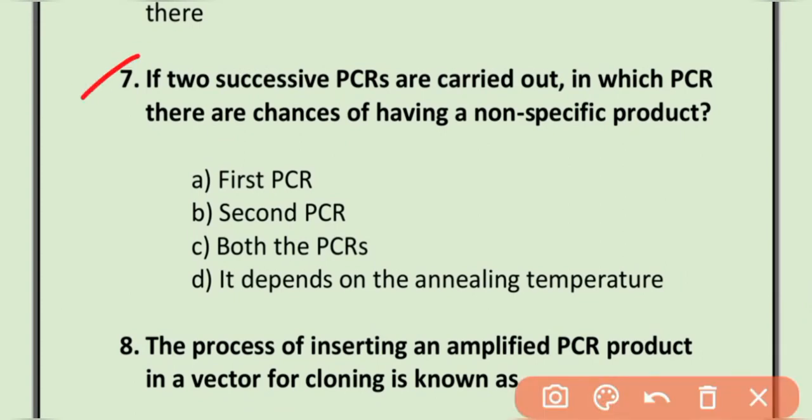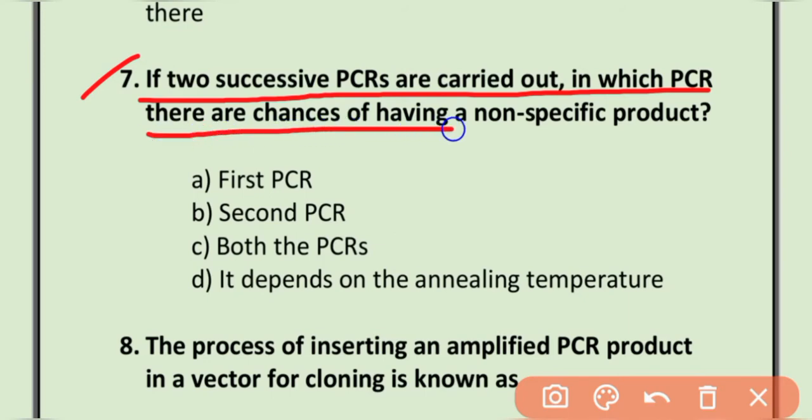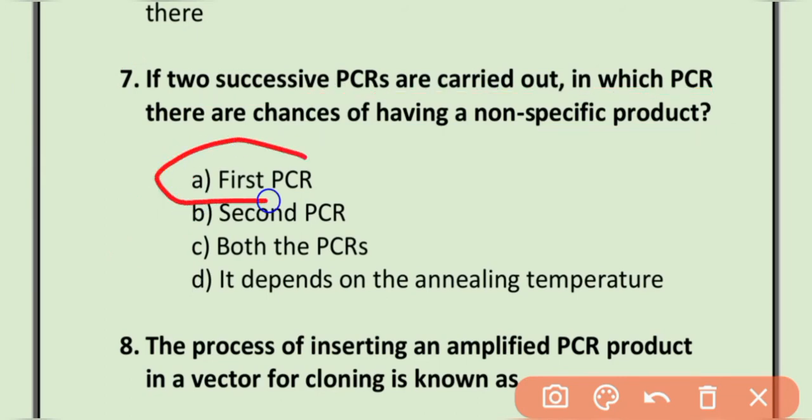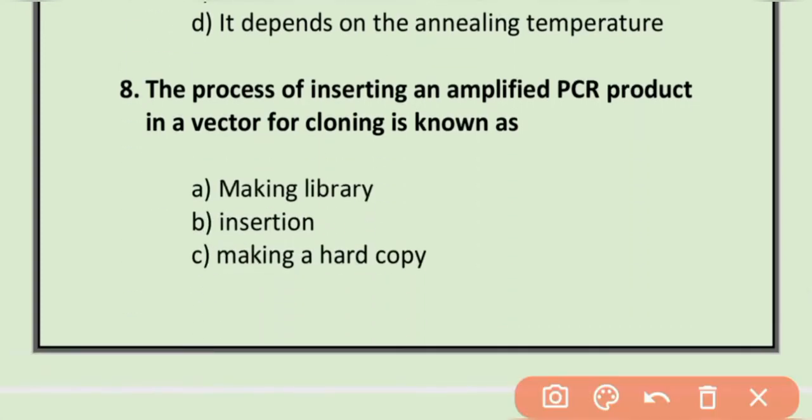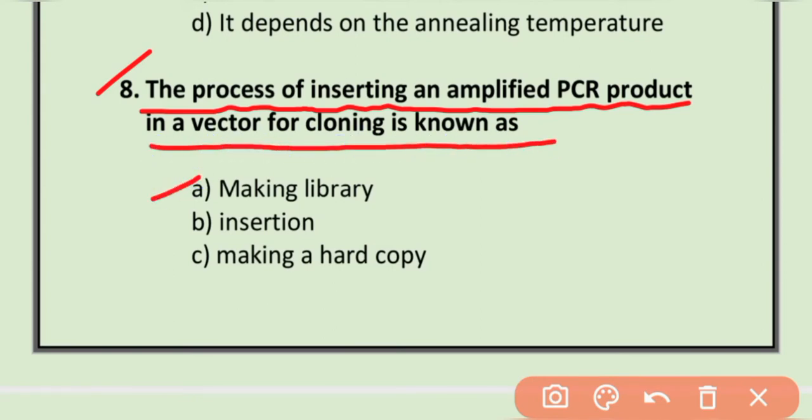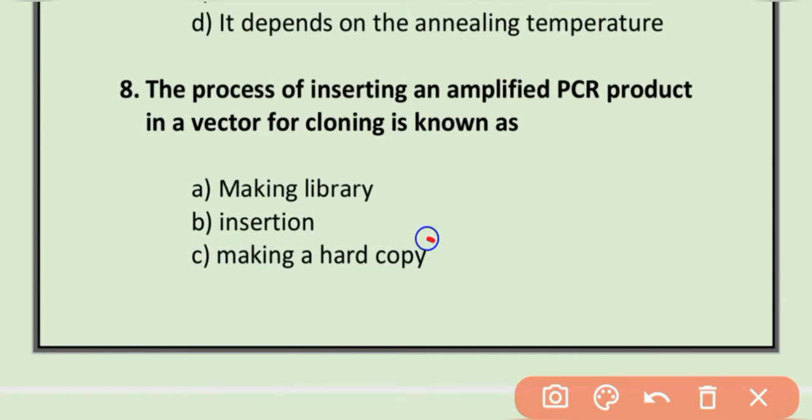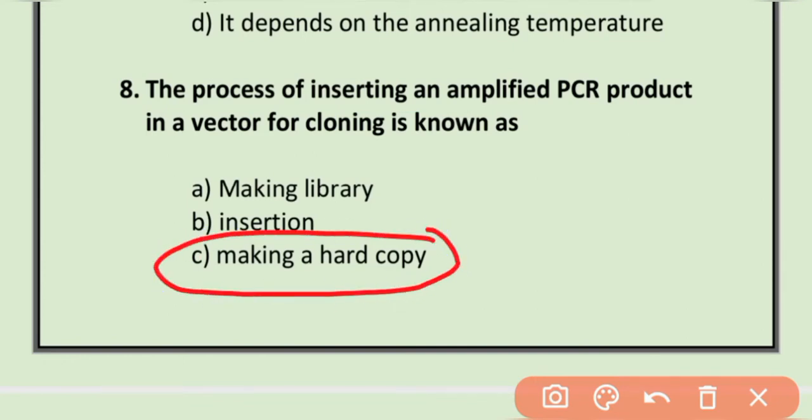MCQ number 7. If two successive PCRs are carried out, in which PCR are there chances of having non-specific product? First PCR, second PCR, both the PCRs, or it depends on annealing temperature. The correct option is option A. First PCR. MCQ number 8. The process of inserting an amplified PCR product in a vector for cloning is known as making a library, insertion, or making a hard copy. The correct option is option C. Making a hard copy.